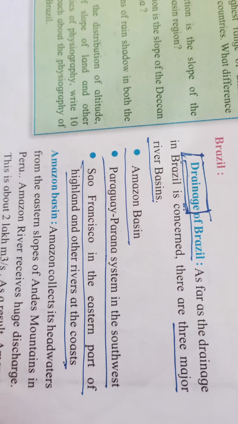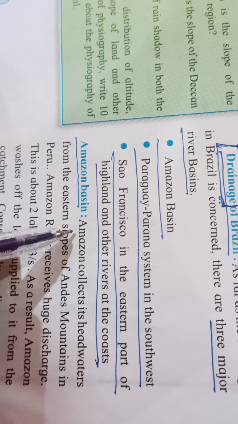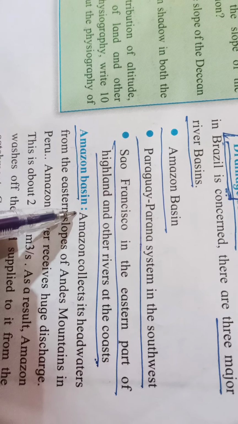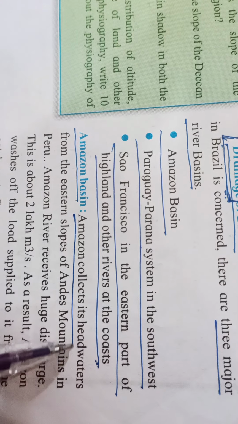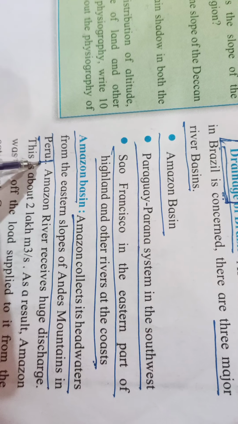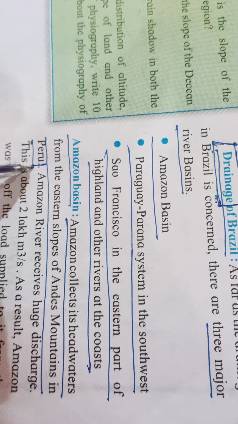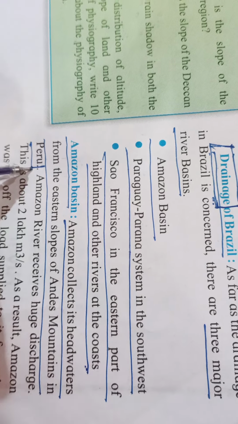First of all, we are going to study about the Amazon basin. Regarding Amazon, you have to underline the important lines. Amazon collects its headwaters from the eastern slopes of Andes Mountains in Peru. Peru is a neighboring country of Brazil. Amazon doesn't rise from Brazil.